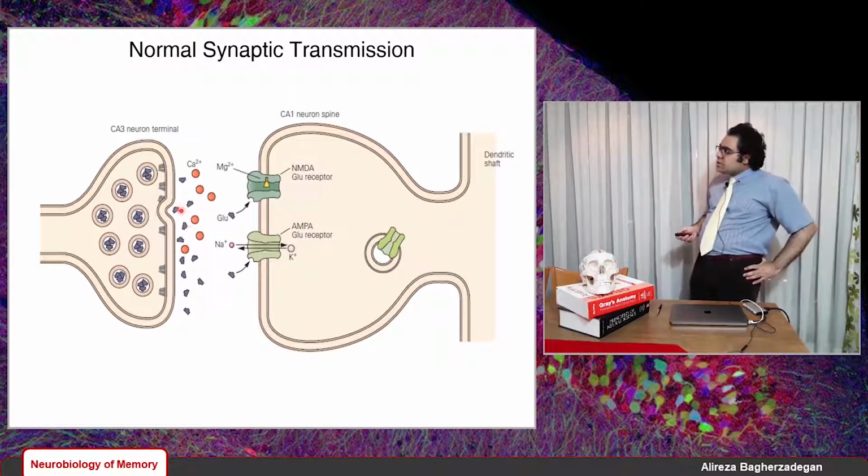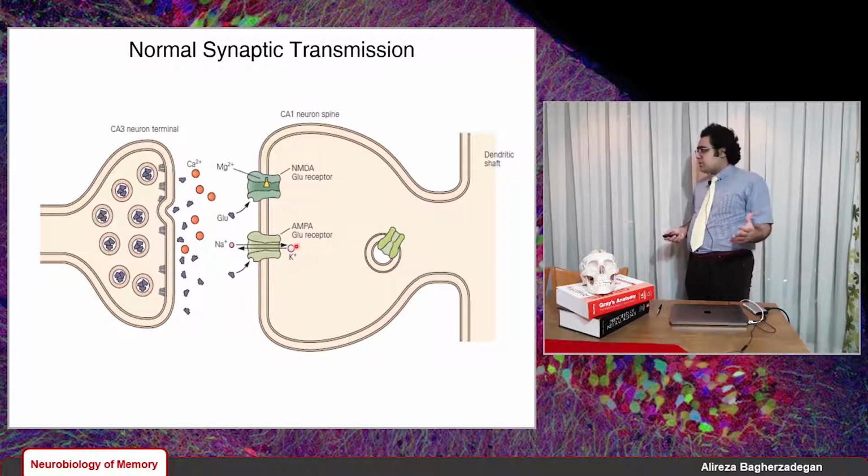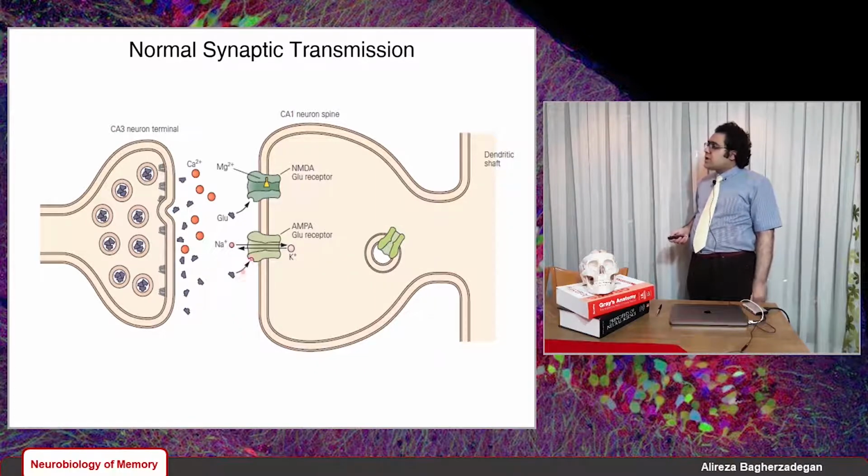So we have here these glutamate neurotransmitters. They bind to both NMDA receptors and AMPA receptors, but NMDA receptors are not letting ions go through because the postsynaptic cell is still not depolarized. But these AMPA receptors, I told you, don't need depolarization of the postsynaptic terminal because they don't have that magnesium ion. So they open, and potassium ions get out and sodium ions get in, and they depolarize the cell to some extent.